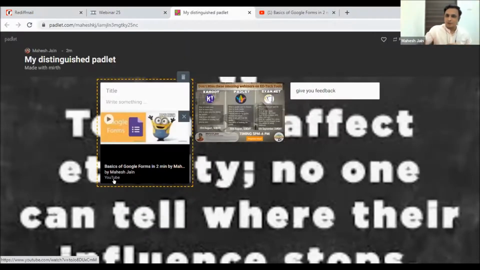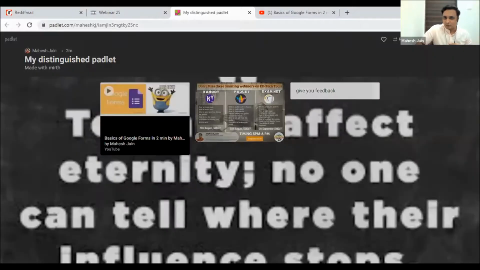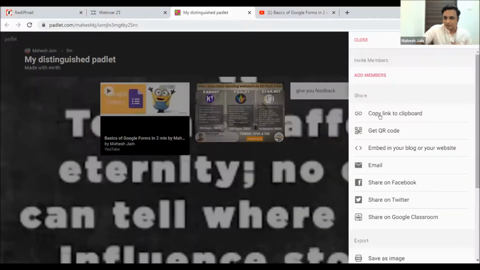So I guess now you've got an idea about how to add to Padlet. You can just explore more. I'm going to share this Padlet link right now with all of you. What to do: I need to just copy the link to the clipboard and paste it in the chat box. So please everyone go to your chat box. Okay, and I'm going to share it. Great. So yeah, the link is in the chat box. Please click on the link and feel free to write down whatever you feel on the Padlet.